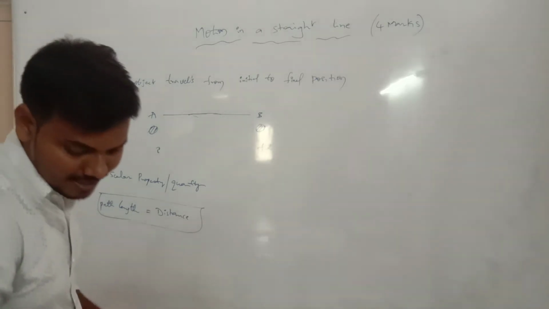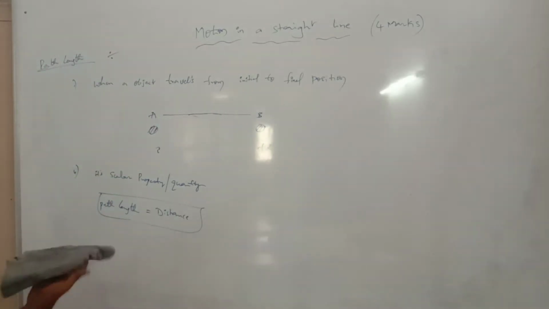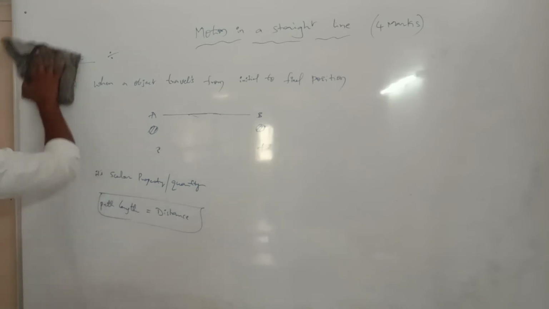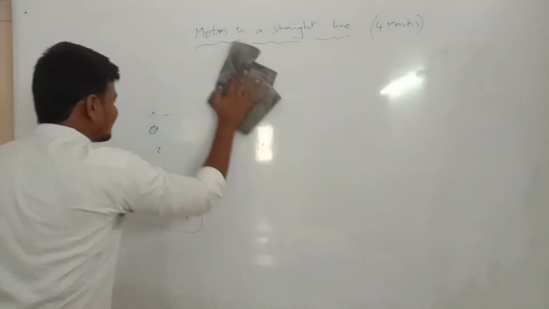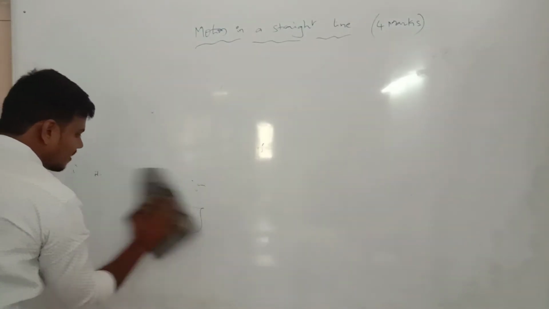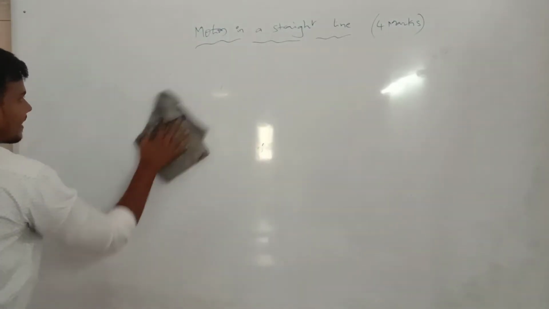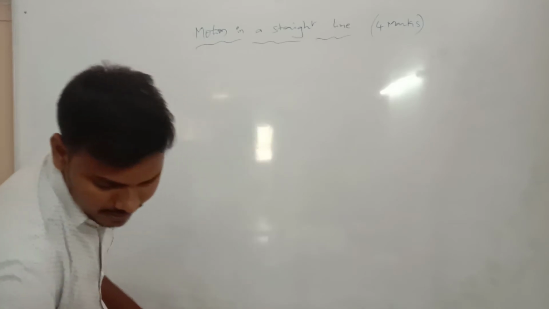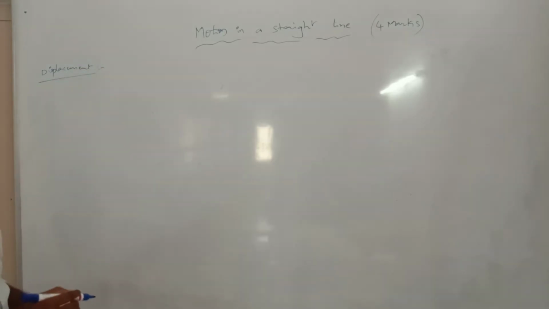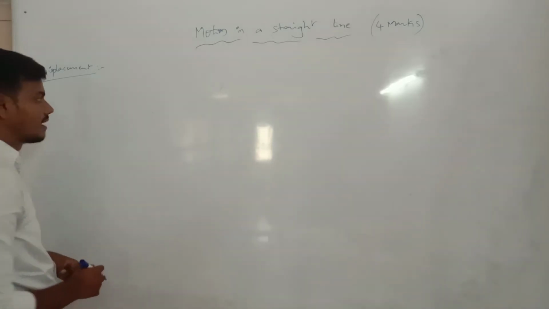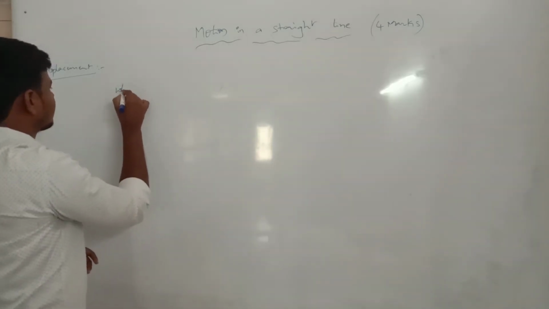Now the second definition, after path length, is the displacement. Which one? Displacement. Now what is the definition of displacement? We are going to the same definition, which is applicable. When an object